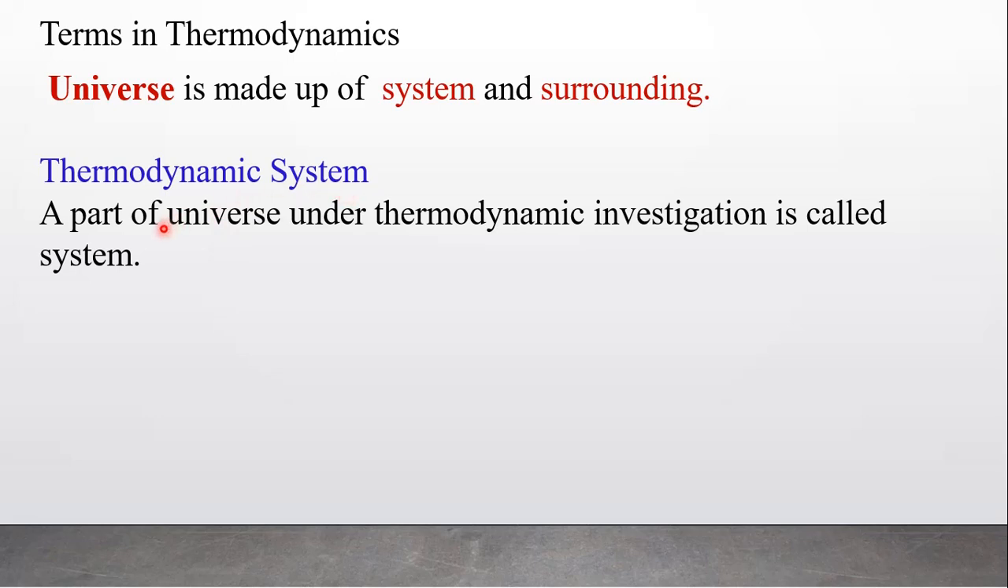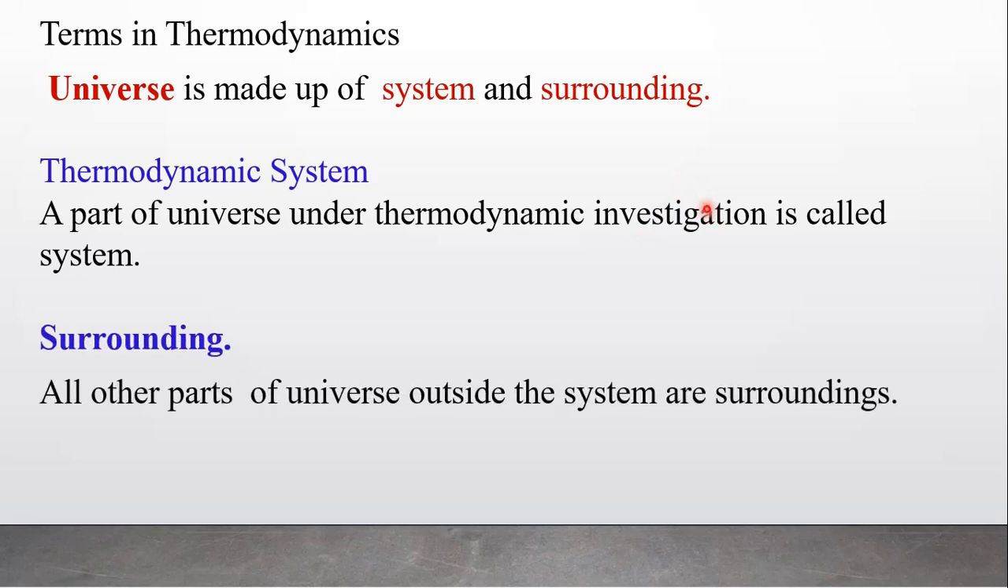System means what? A part of the universe under thermodynamic investigation. And surrounding means what? Surrounding means all other parts of the universe, the remaining part of the universe outside the system, is called the surrounding.